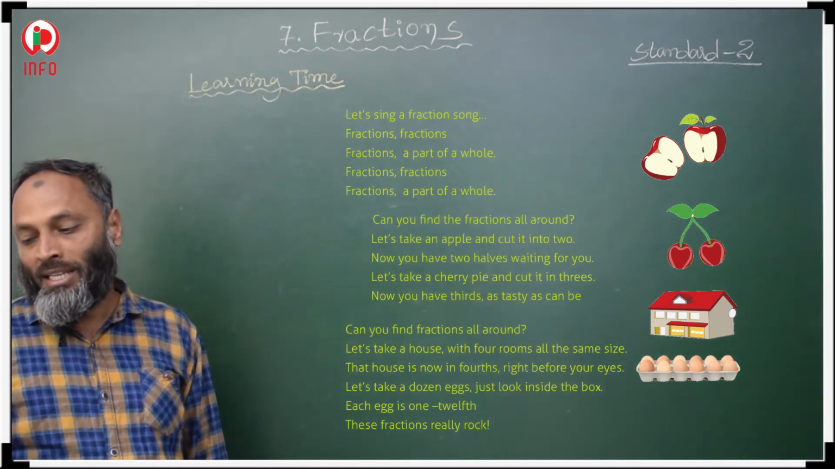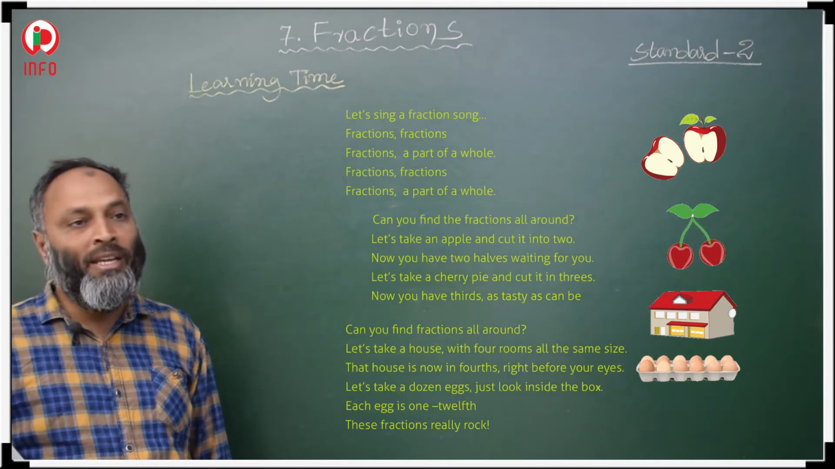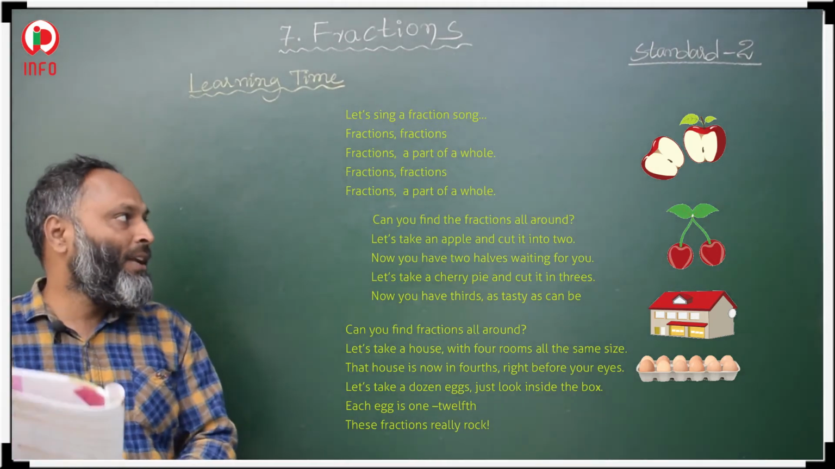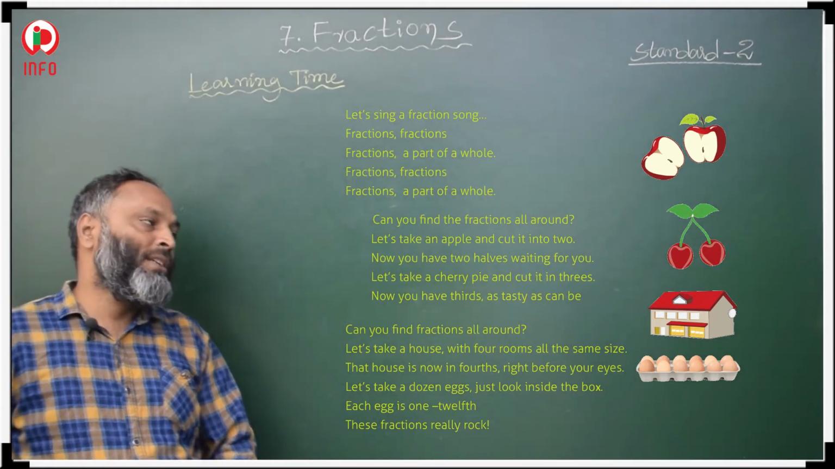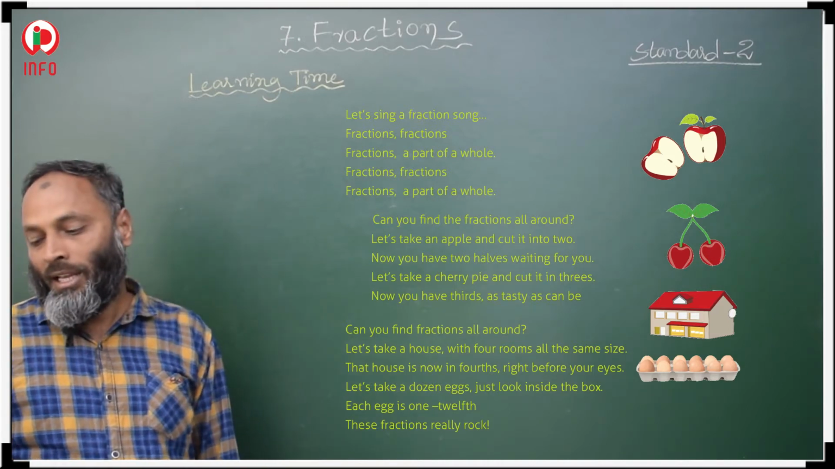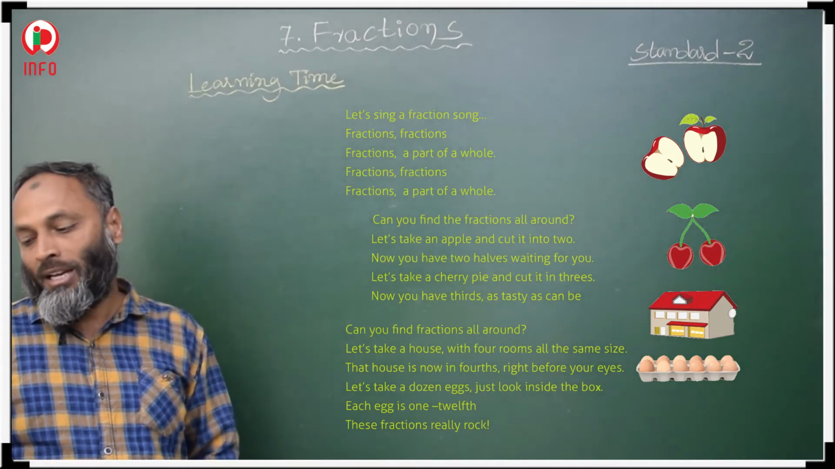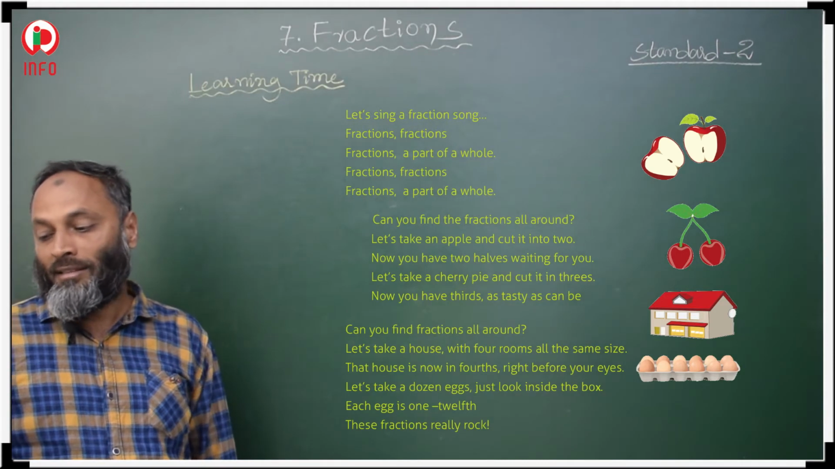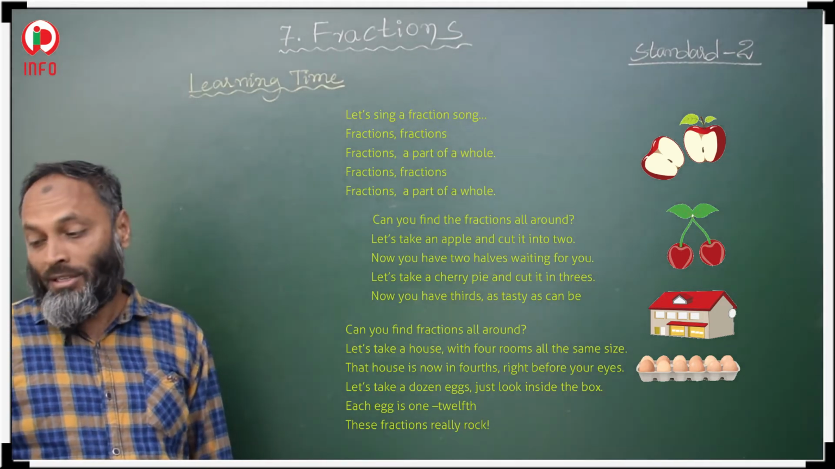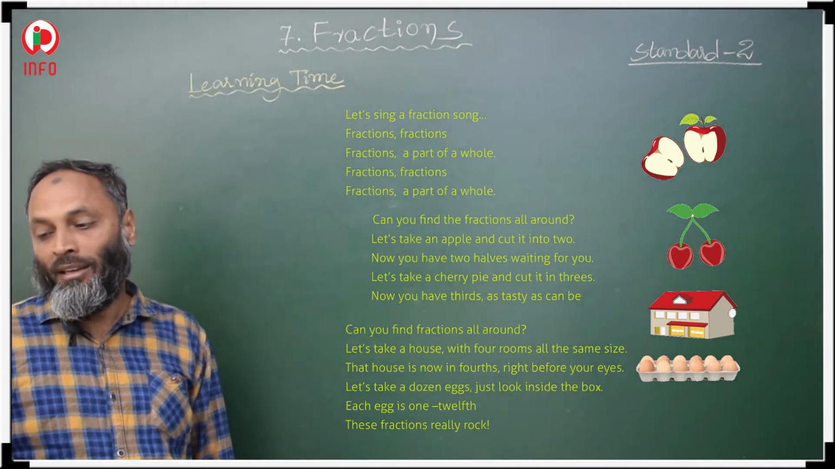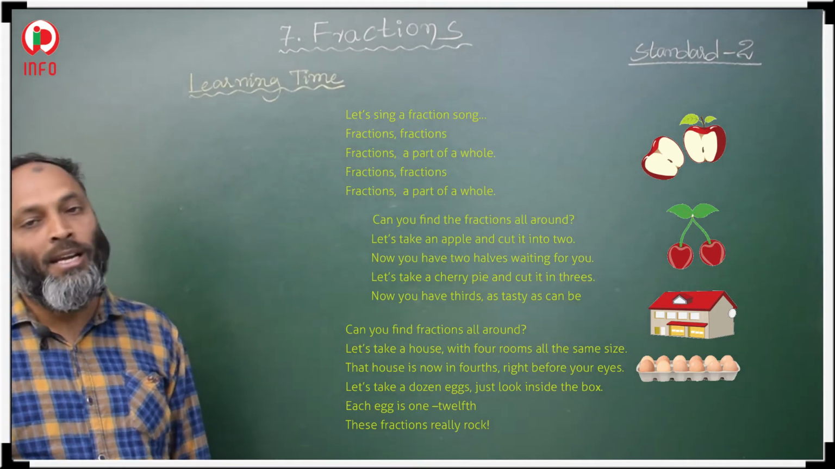Let's take a cherry pie and cut it in threes. Again, you take a cherry pie and cut it into three parts. Then each single part we call a third. Now you have thirds, as tasty as can be. So this is about the second stanza.